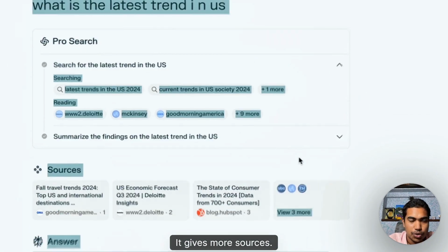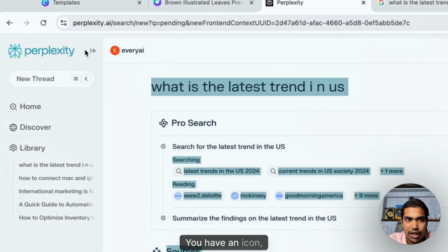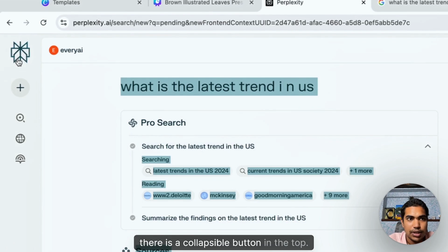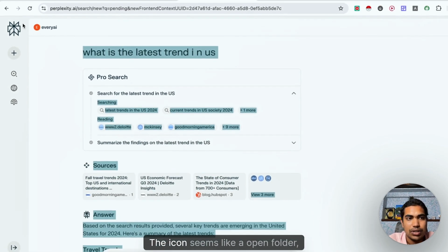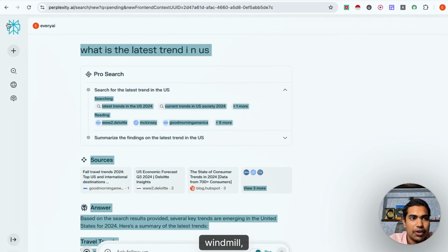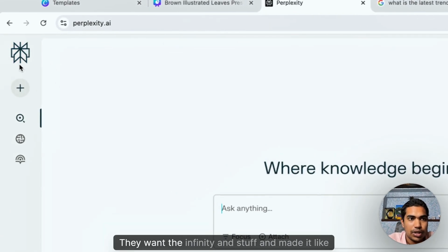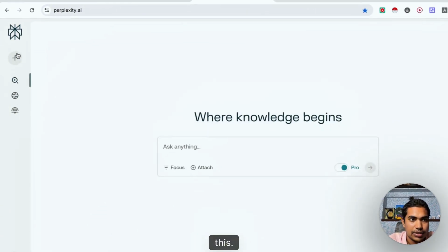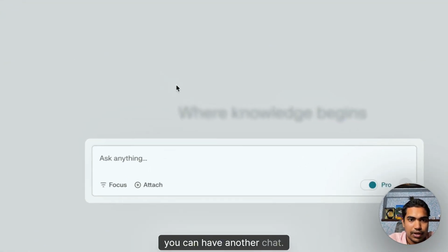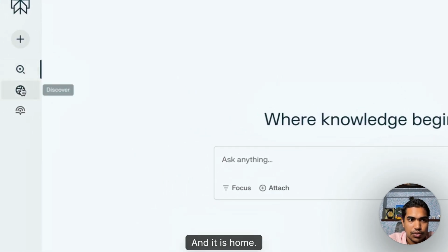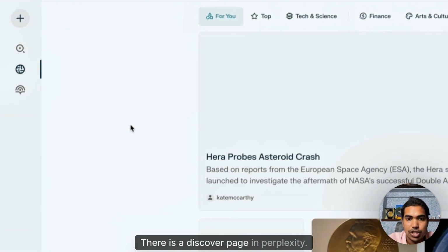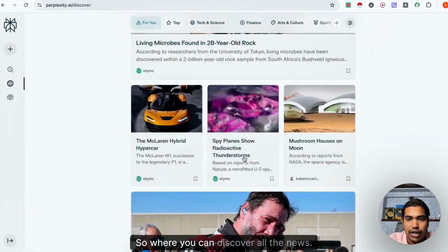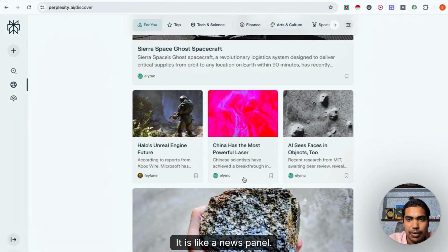It gives more sources. So here in Perplexity, you have an icon. There is a collapsible button at the top. The icon seems like an open folder, windmill, turbine or something. So they wanted the infinity and stuff and made it like this. And you can have another chat, and it is home. There is a Discover page in Perplexity, where you can discover all the news. It is like a news panel.